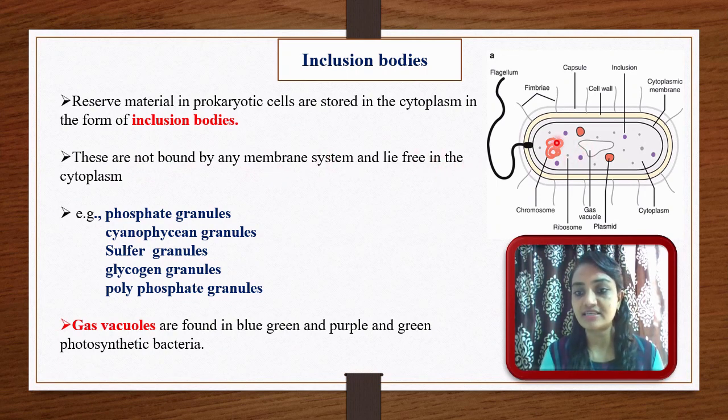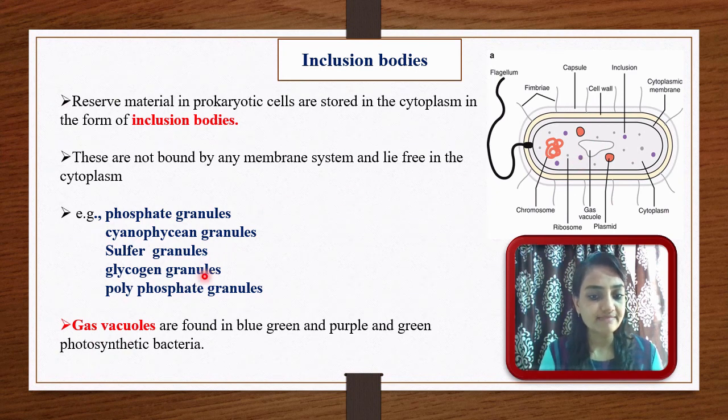Here you can see purplish structures. These dot-like structures are inclusion bodies, and they lie freely in the cytoplasm. Such inclusion bodies may be of many kinds: phosphate granules, cyanophycin granules, sulfur granules, glycogen granules, polyphosphate granules. It depends on which type of reserve material is found in the cytoplasm. Then in some organisms, gas vacuoles are also found. Here you can see the gas vacuole, and this gas vacuole is very important in aquatic bacteria, because it helps them float on the water.